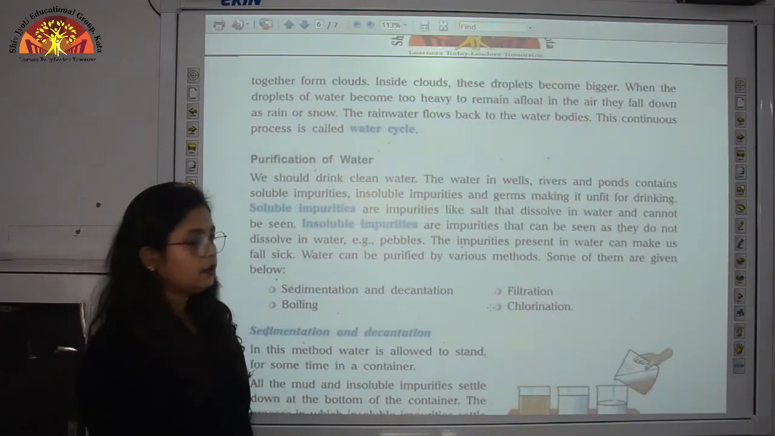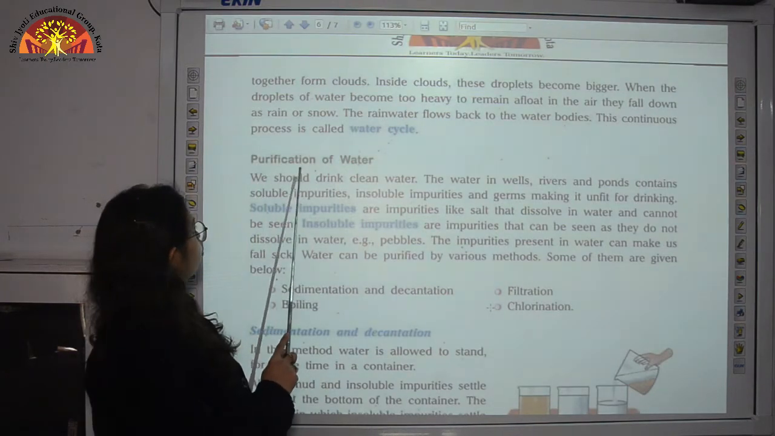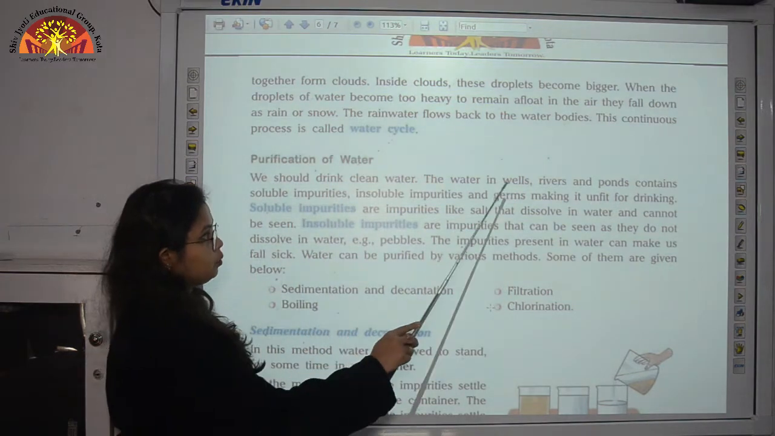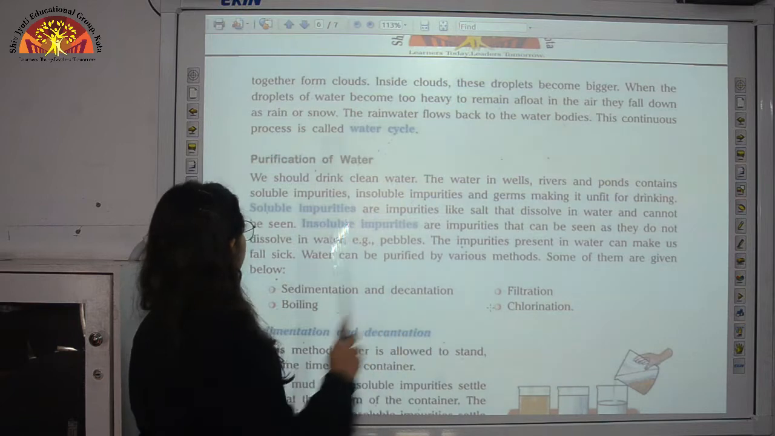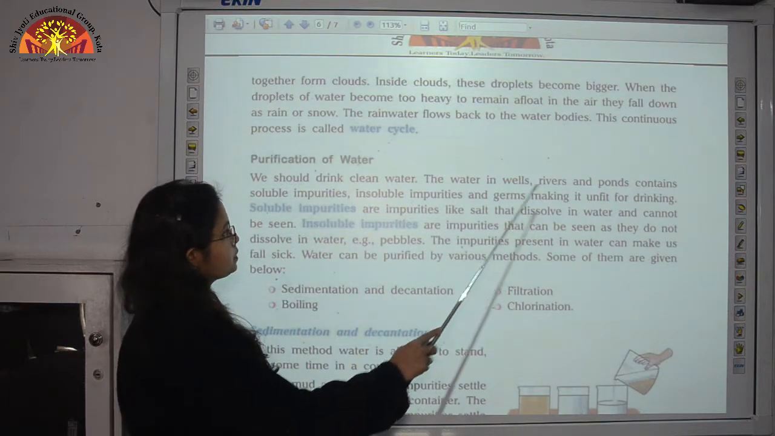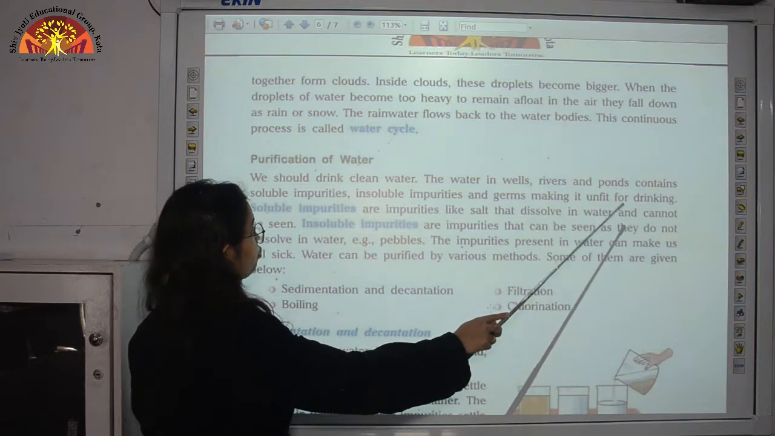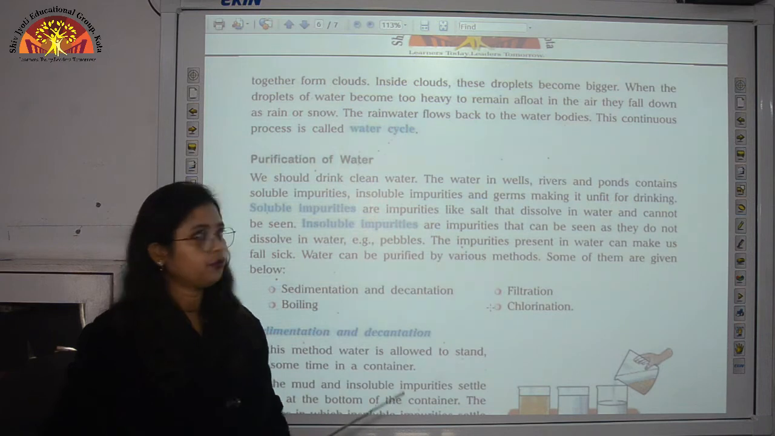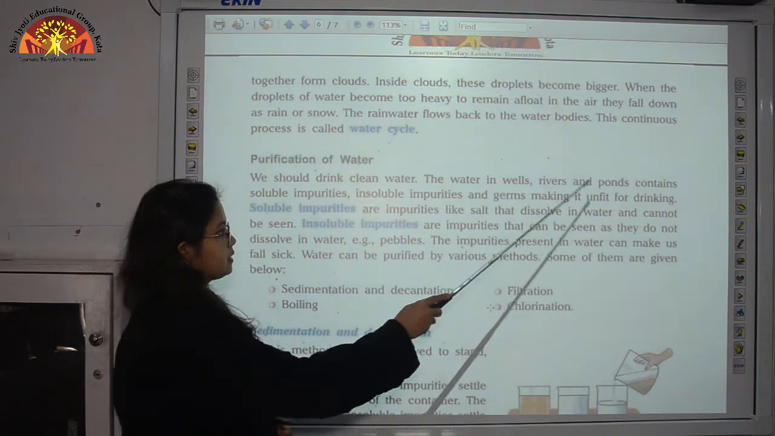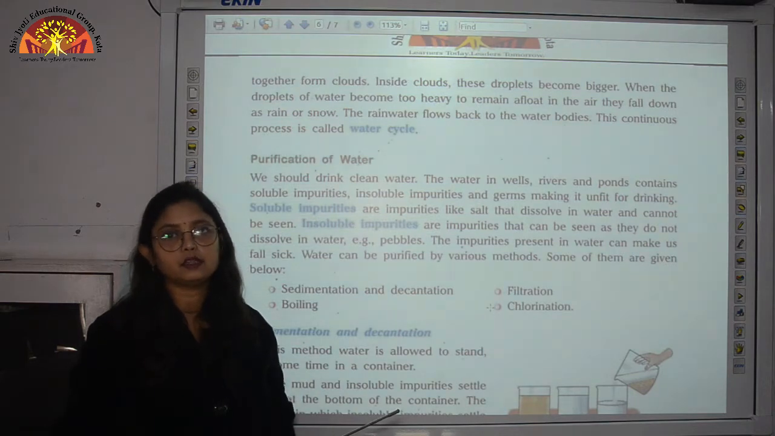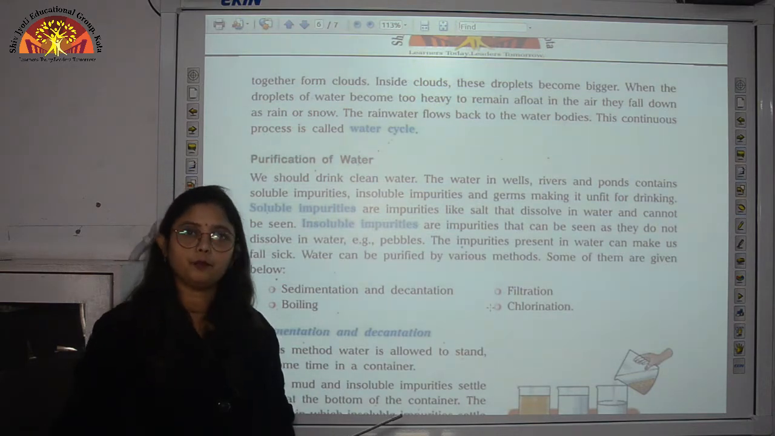So children, now we come to the next topic, that is purification of water. We should drink clean water. The water in wells, rivers and ponds contains soluble impurities, insoluble impurities and germs, making it unfit for drinking. So children, what is the source of drinking water for us? These are wells, rivers and ponds. But this water which is coming from wells, rivers and ponds has several impurities.